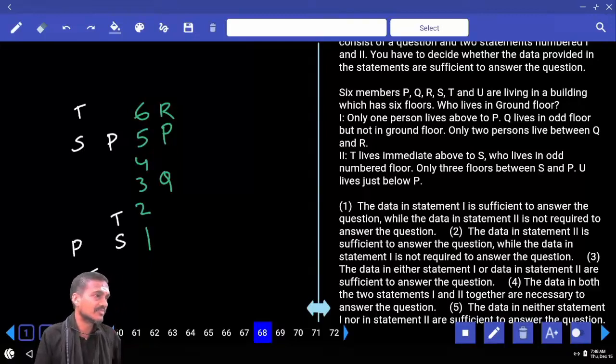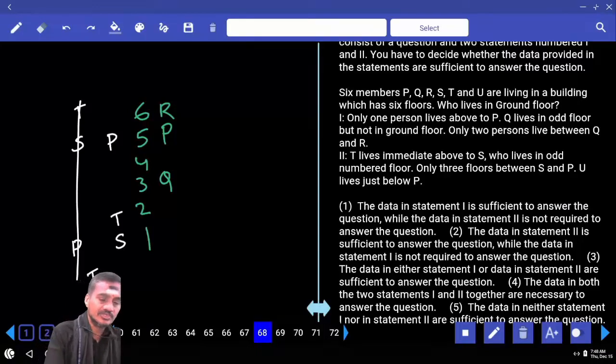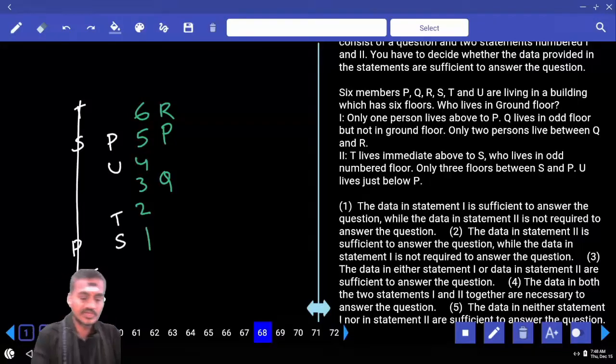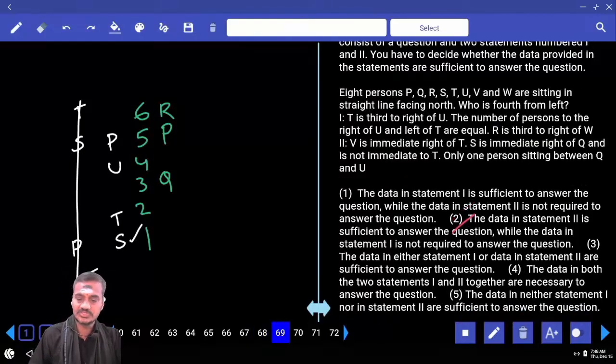Now follow along. And next one, U lives just below P. As U lives just below P, this is not possible. U lives just below P, U is here. Then the question is about who lives on the ground floor? S lives on the ground floor. How do we get the answer? By only 2 alone. Only 2 alone is sufficient, choice 2, question 68.